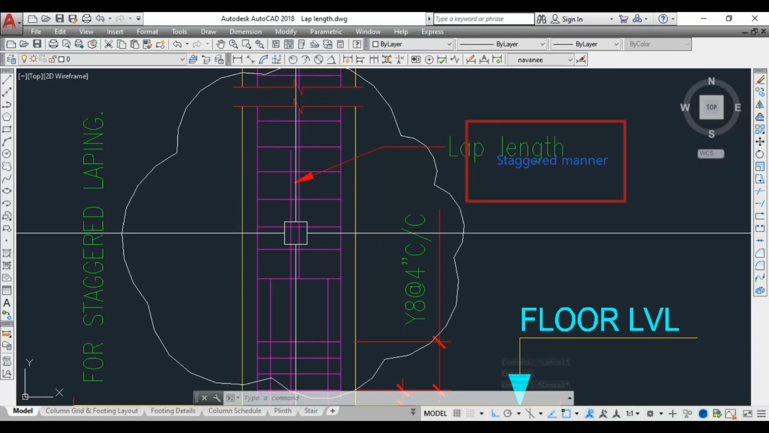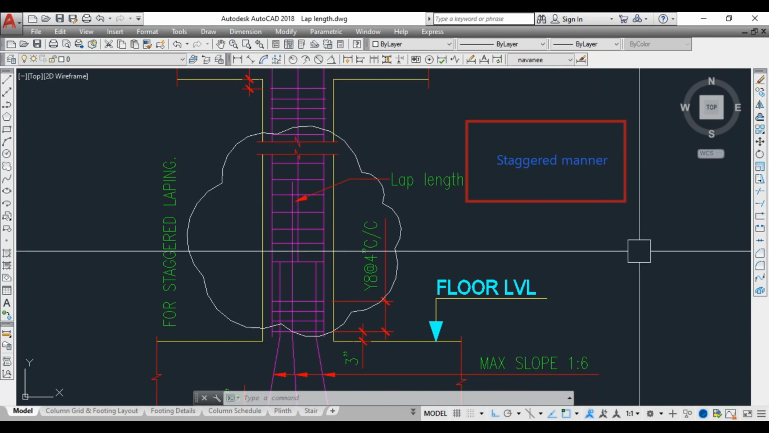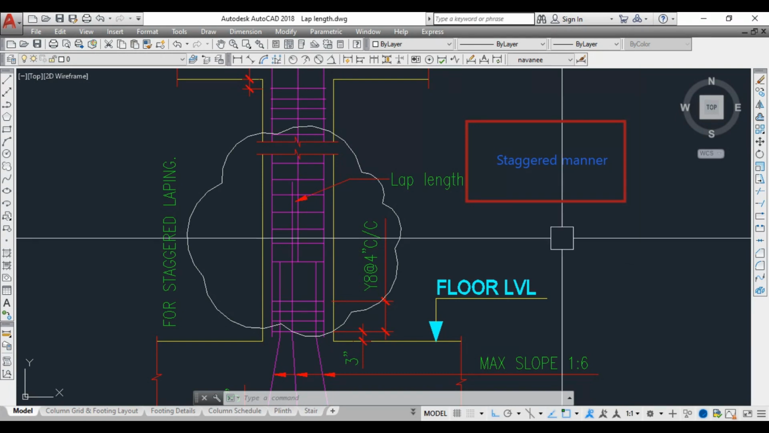Always lapping should be provided in a staggered manner. We should not provide lapping at the same level because it leads to buckling. So lapping should be done in a staggered manner. Also, lapping should be provided at the middle of the column, because at the middle of the column the stresses will be less.